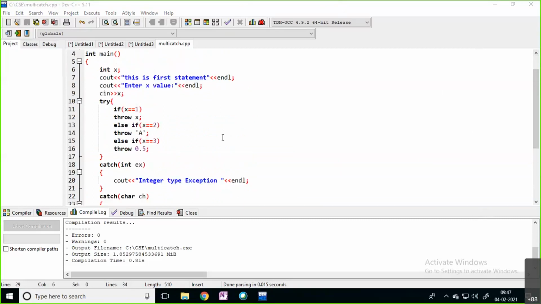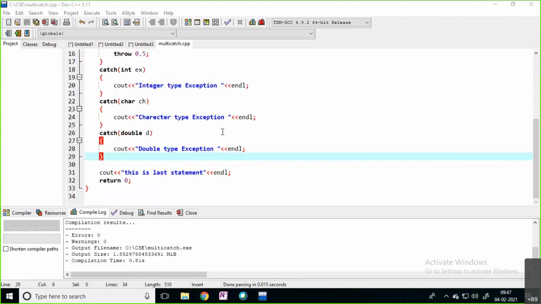Simple. First, know the concept of how you are handling the situation. For one exception, you write one catch block. But in this case, you are going to handle multiple exceptions, different types of exception. For each exception, you are going to write one catch block. That catch block is responsible for handling that particular exception. Like this you can write.